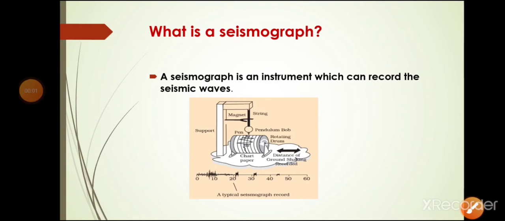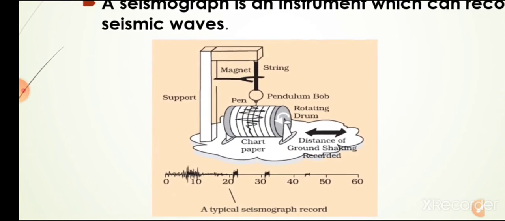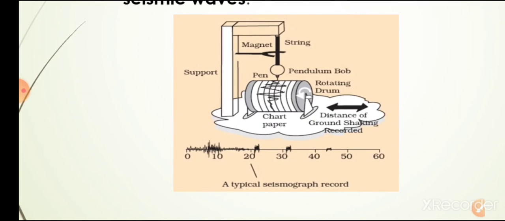Now students, we will study about the seismograph. What is a seismograph? A seismograph is a device which records the seismic waves produced by tremors. Students, you can see here, this is the seismograph. It is composed of a vibrating rod or a pendulum, right? And a pen is attached to the pendulum bob.